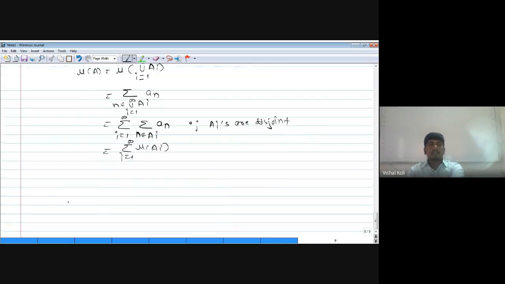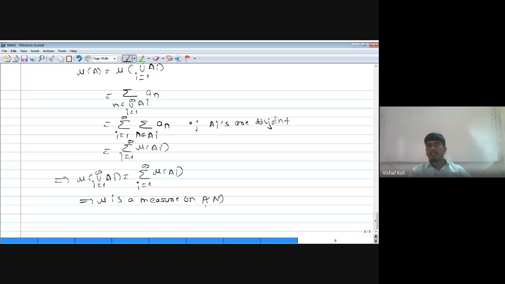That is, measure of union over i running from 1 to infinity Ai is nothing but summation over i running from 1 to infinity measure of Ai, which implies mu is a measure on the power set of N. As mu is a measure on the power set of N and the power set of N is a sigma algebra, N with sigma algebra power set of N and our measure mu is a measure space.